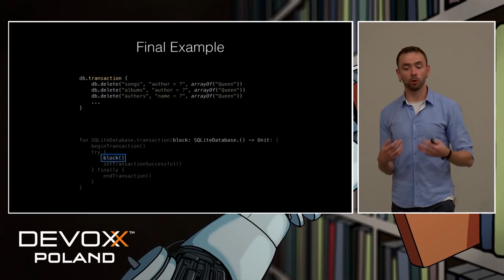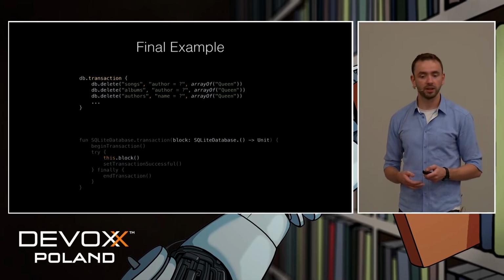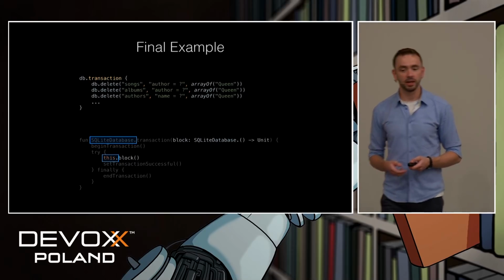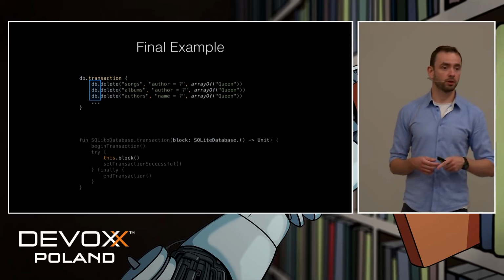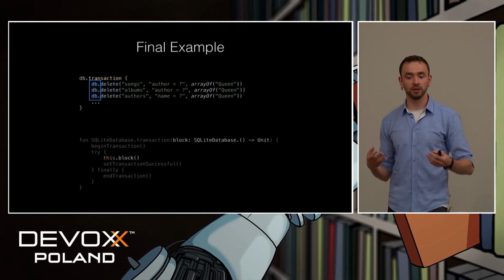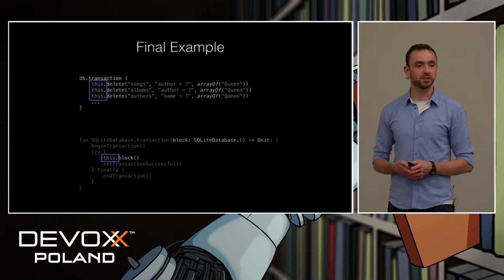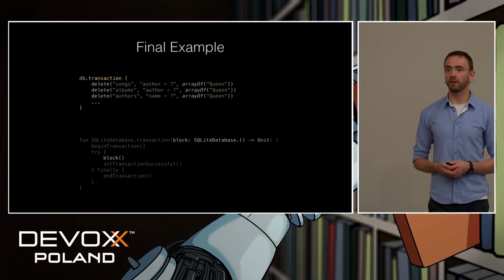And since we are already in the body of the extension function, we can use this, which is an instance of SQLite database, right? So now, our lambda can access its receiver just like an extension function by using this. And because this, just like in Java, is optional, we don't have to write it at all.